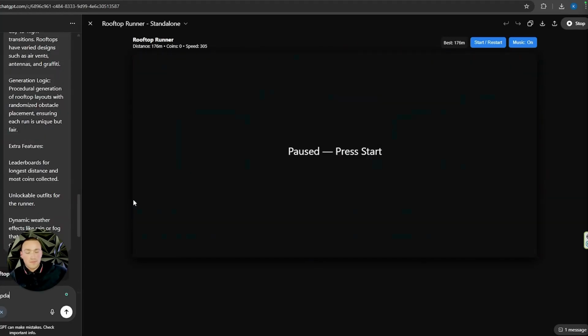So I'm going to ask it to update the code so that we can move forward and backward. Just like this. You can change the source code any way you want. You just need to give these commands. Now let's try a different creation.